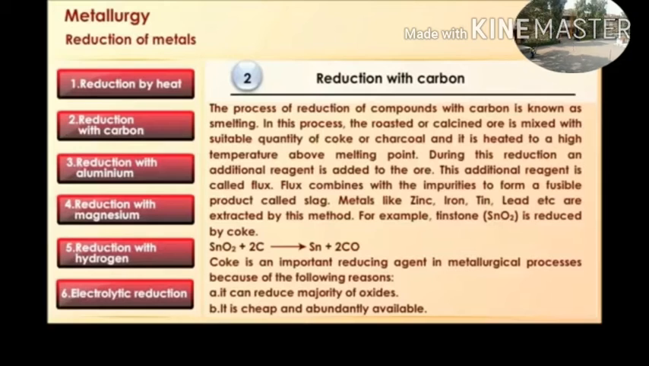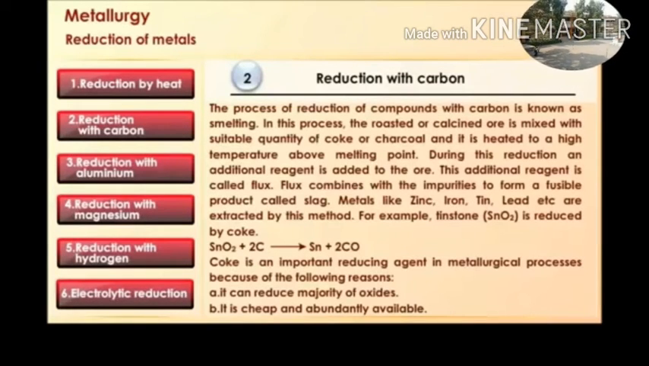Metals like zinc, iron, tin, lead, etc. are extracted by this method. For example, tin oxide is reduced by coke. SnO2, tin oxide, plus 2 atoms of carbon react with one another to form pure tin plus 2 molecules of carbon monoxide. Coke is an important reducing agent in metallurgical processes because of the following reasons. It can reduce the majority of oxides. It is cheap and abundantly available.